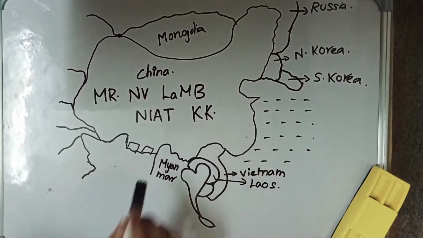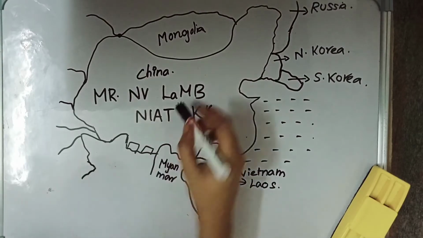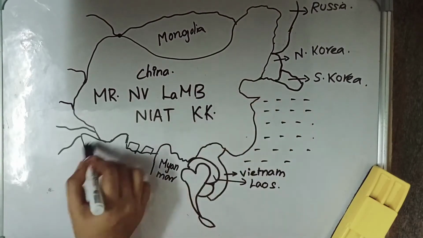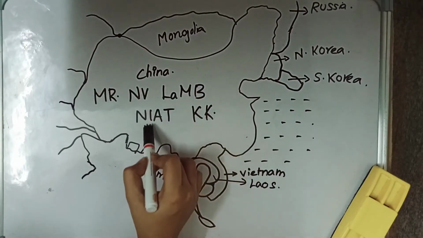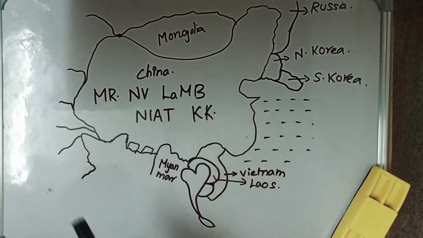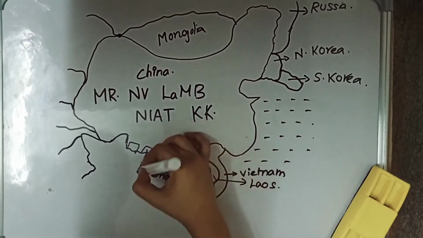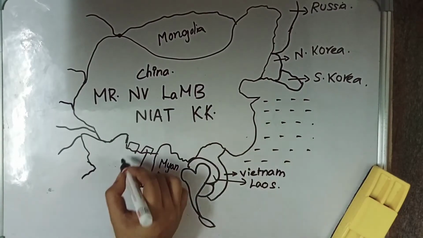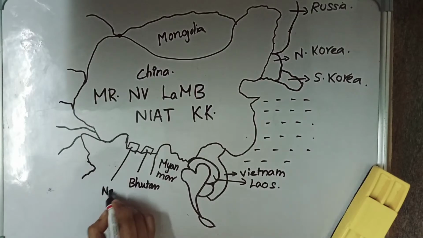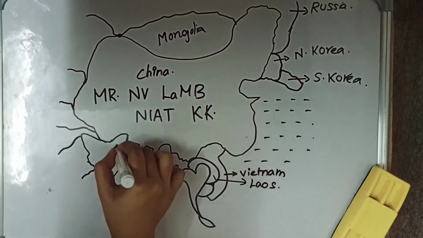After Myanmar there is India, but India shares a long border, so we are skipping India and taking it later. After Myanmar we see Bhutan, and after Bhutan we have Nepal, and after Nepal this is India.